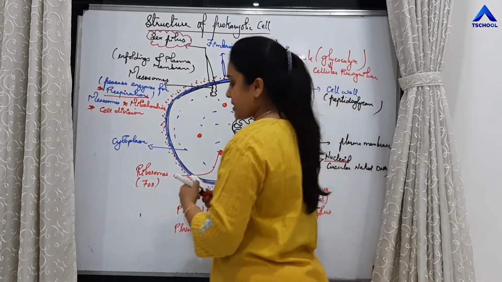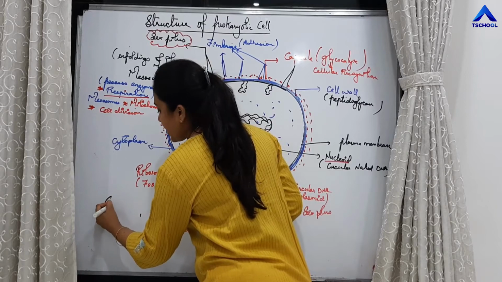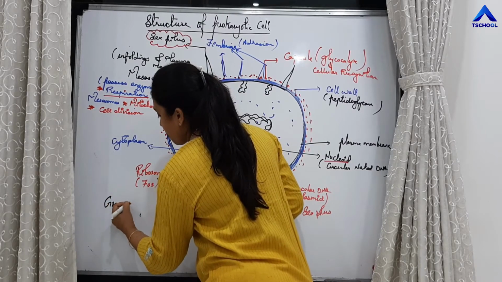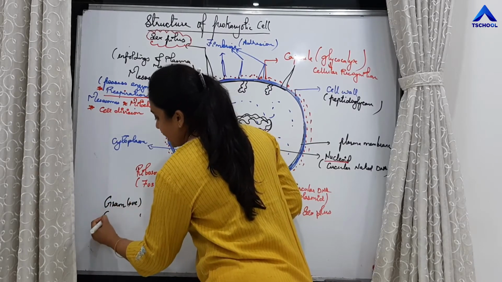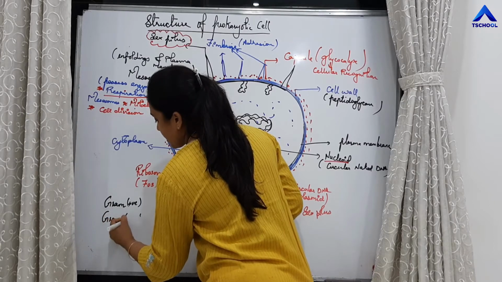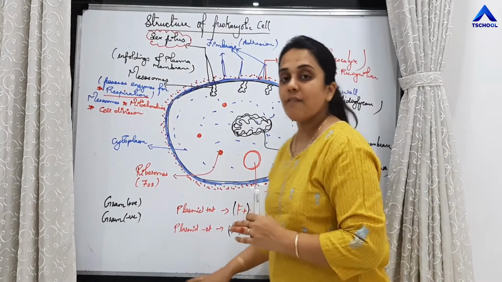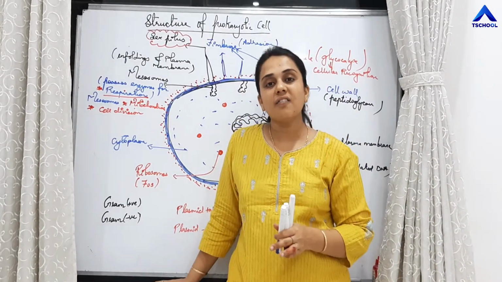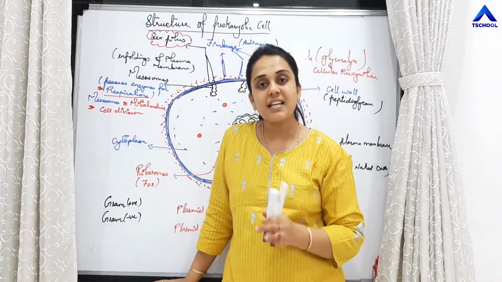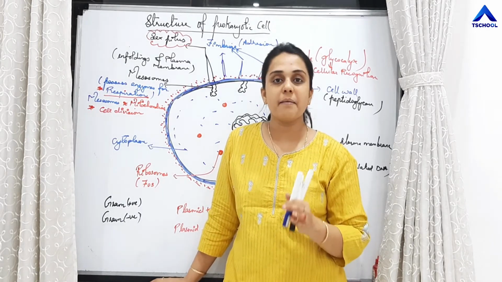One more thing: there are gram positive bacteria and gram negative bacteria. Gram was the scientist who discovered a stain. That stain is called Gram stain.